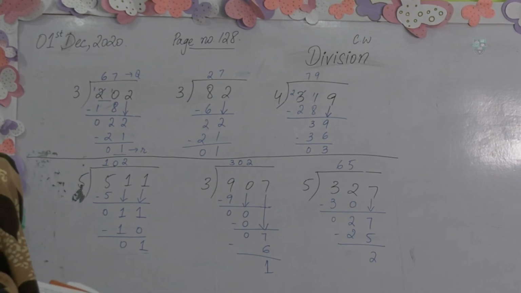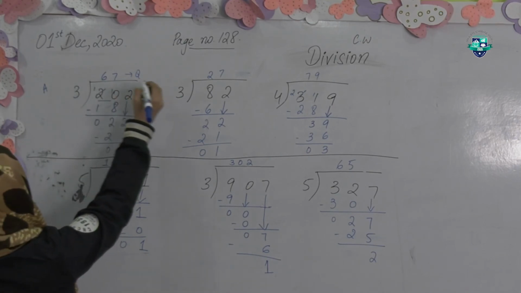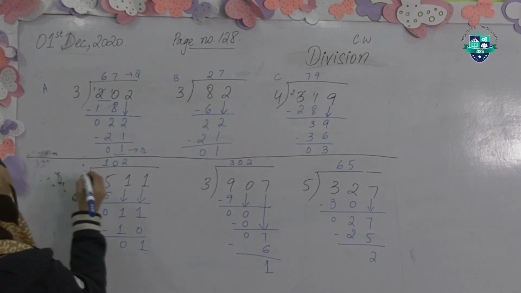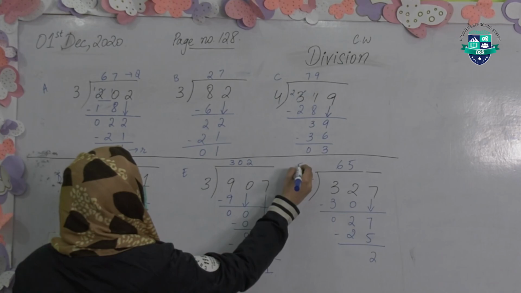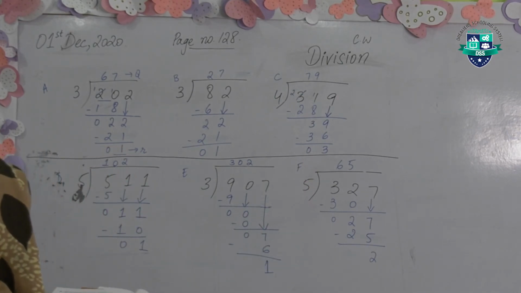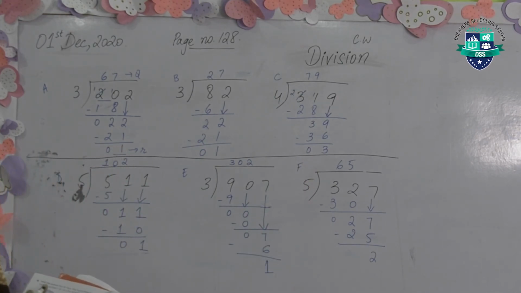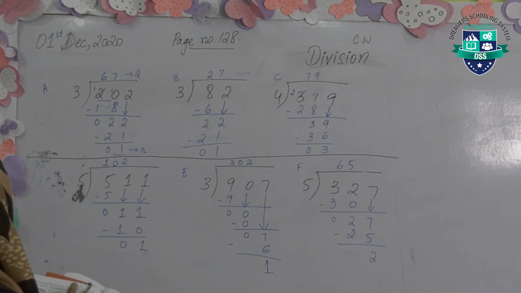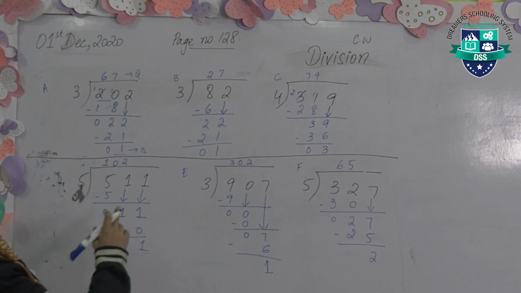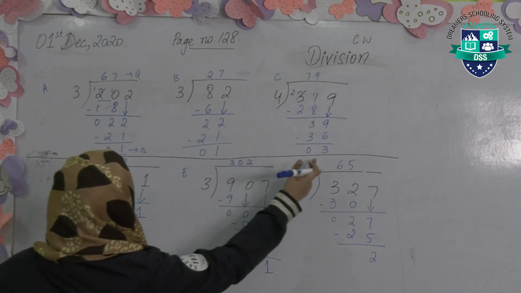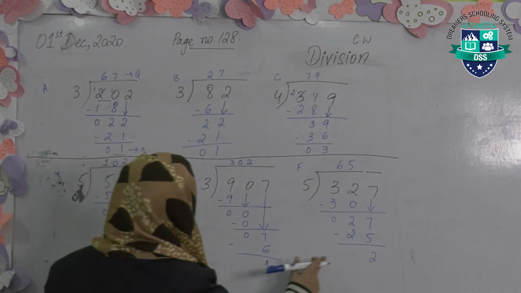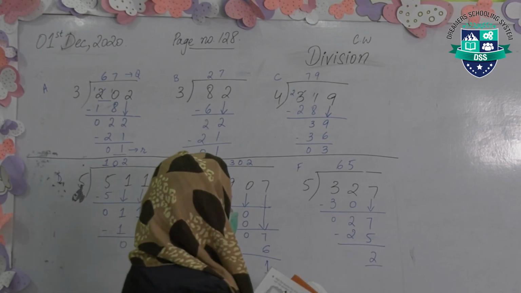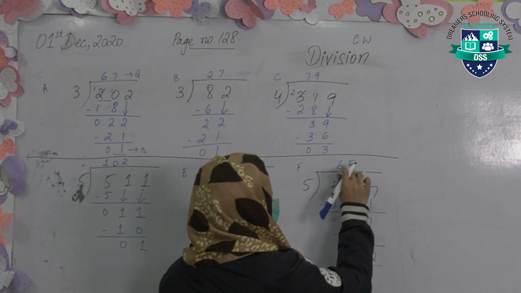The food, this is tree number A, this is tree B, this is tree number C, D, E and F. Now the food is hidden in which tree? Because they have written it with the quotient, the food is hidden in the tree with the quotient 65 and the remainder 2. Where is the remainder 2? We have remainder 1, remainder 1, remainder 3, remainder 1, remainder 1 and remainder 2. Remainder 2 is over here. And what is the quotient? They have written 65, we have the answer 65 over here.